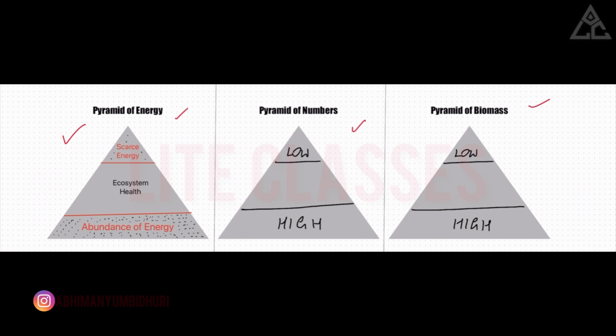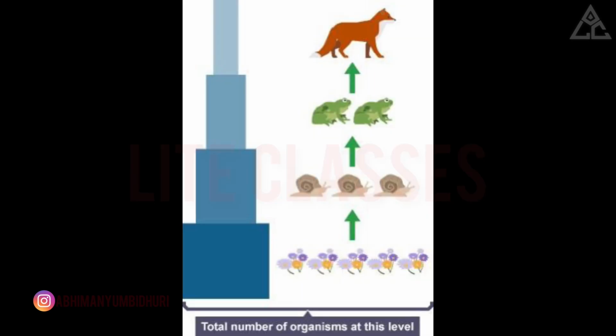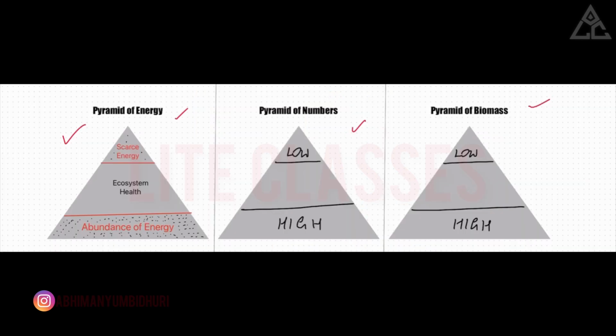level in an ecosystem. In an ecological pyramid, the number of individual species at the bottom is high due to abundant energy availability, but as we move up the pyramid, the energy decreases due to the competition, leading to a decline in the number of individuals at higher trophic levels. It helps us understand the population structure and distribution of species within a food chain or food web.